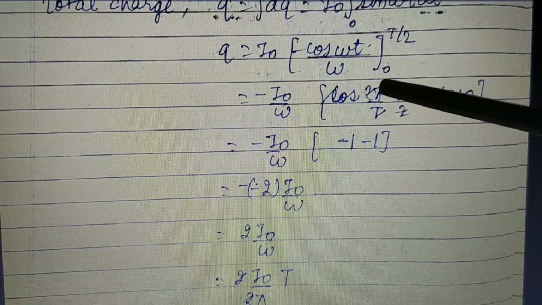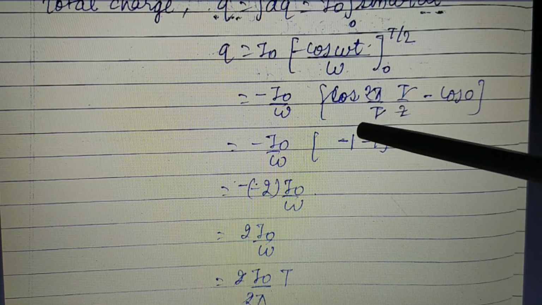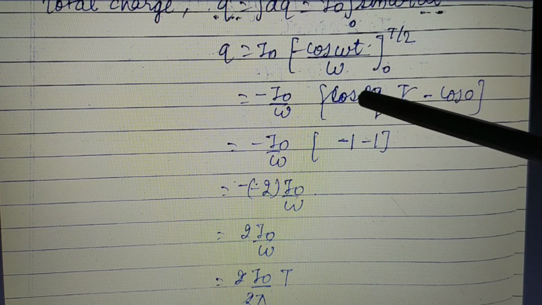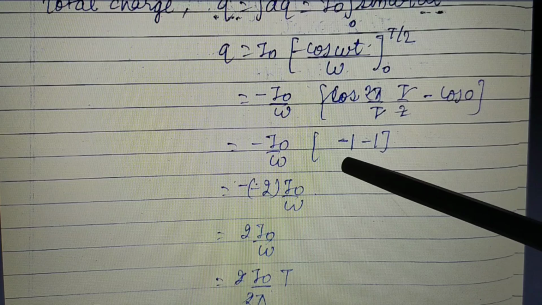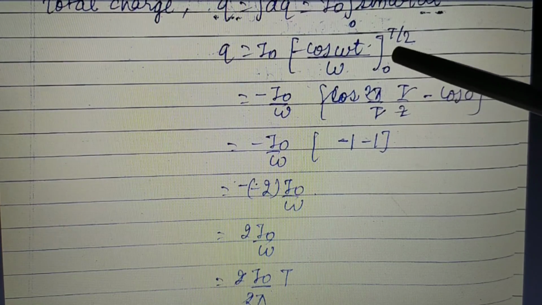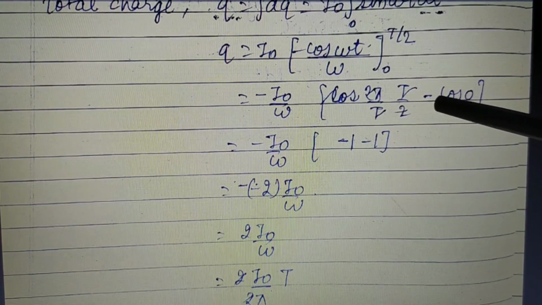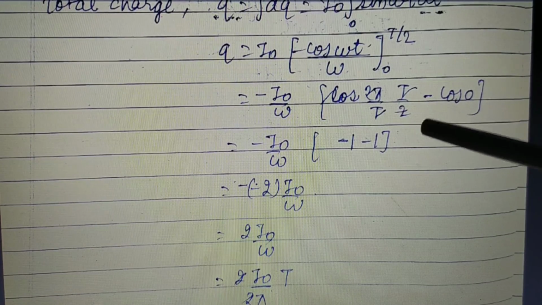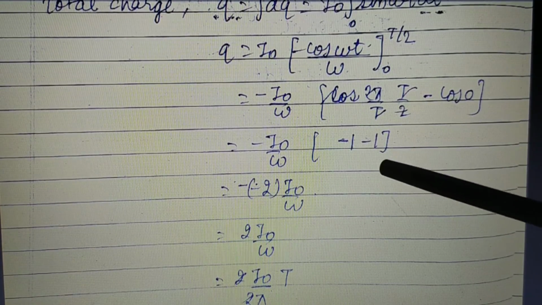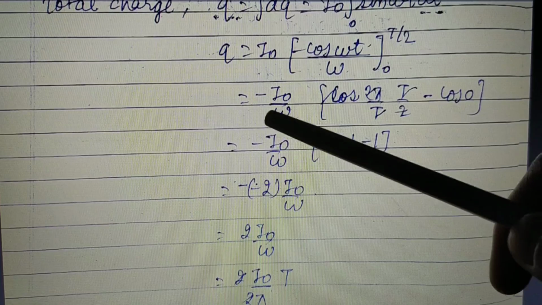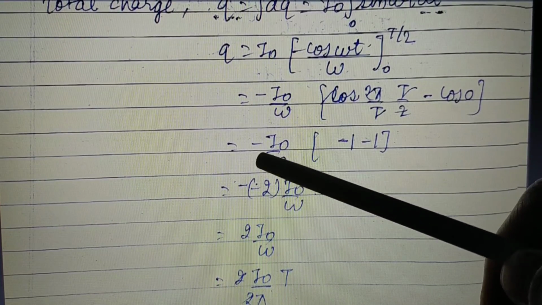After putting the value of time as t by 2, we get cos pi, and the value of cos pi you already know is -1. And if we put the value of t as 0, we get cos 0, and the value of cos 0 you already know is 1. So 1 minus -1 is 2, and the minus we had earlier in the equation.